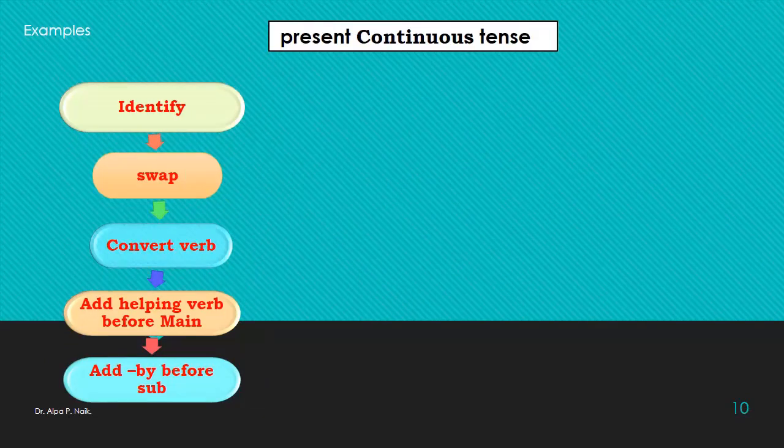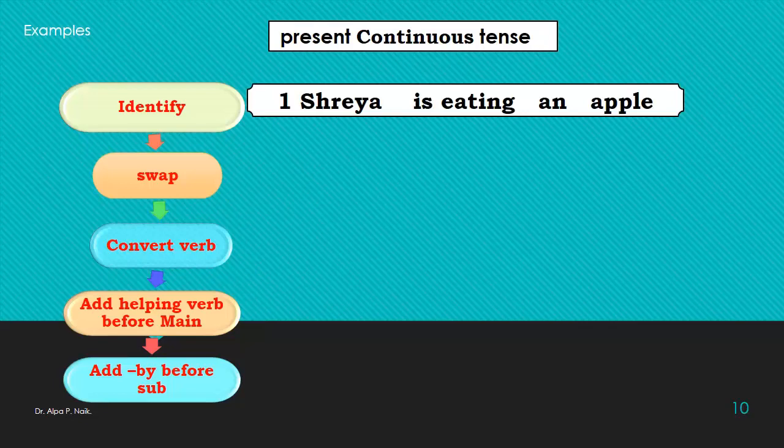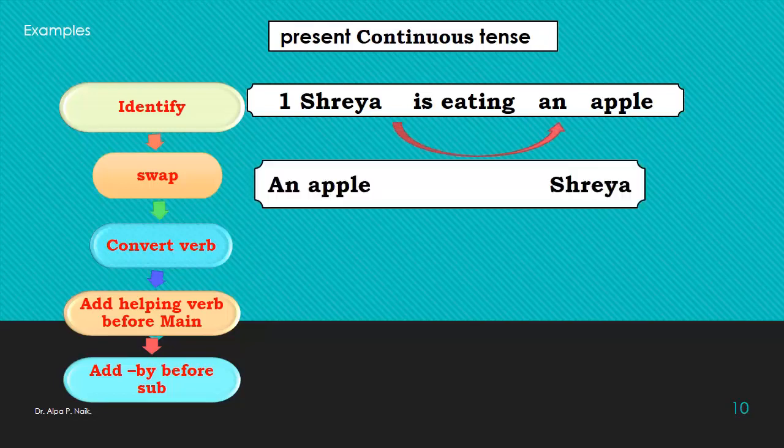Now, what if the sentence is in present continuous tense? Look at the sentence. Shreya is eating an apple. So the first step, subject, verb and object. So let's swap or interchange. So now is eating. Again here children, though the verb is eating, the main verb is eat. So we convert the verb as eat, ate, eaten.